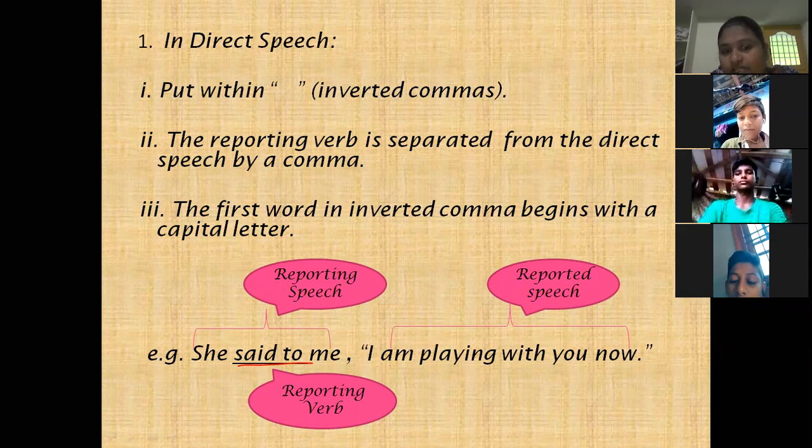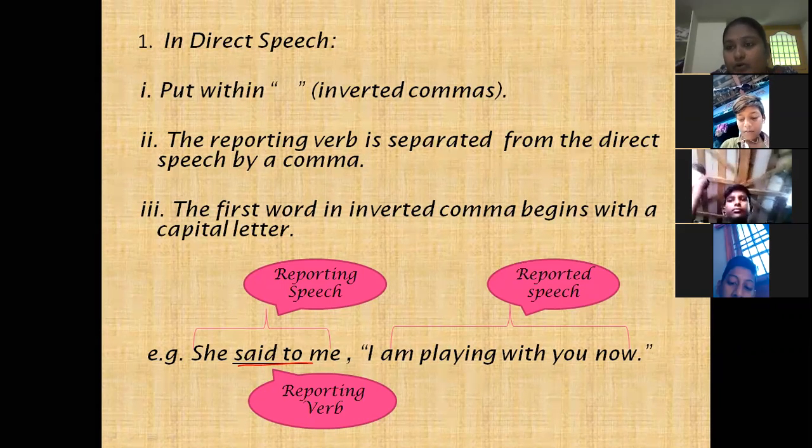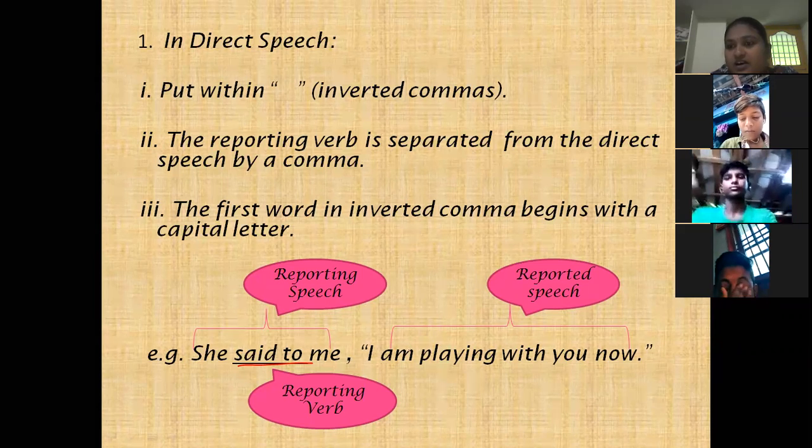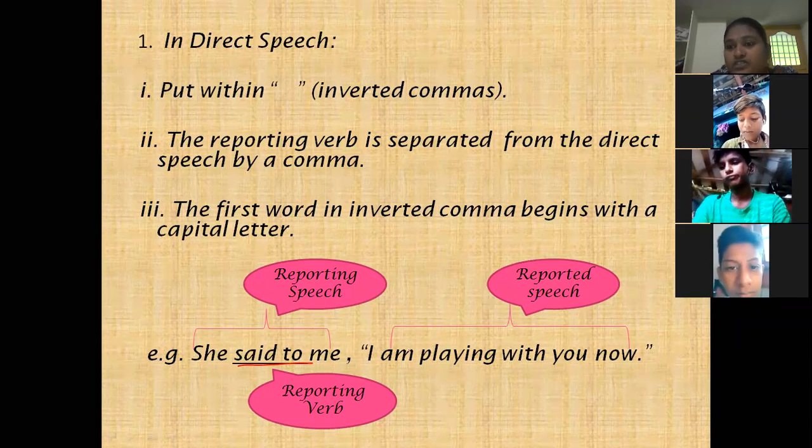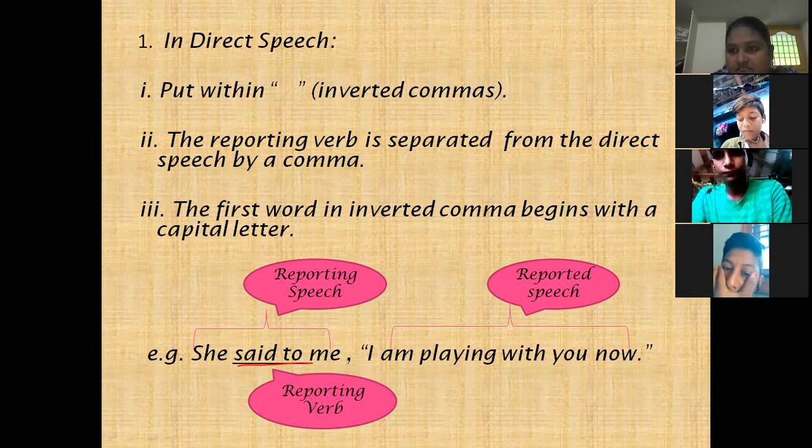A very important point is the reporting verb. The reporting verb changes according to the type of sentence, but there is no change in tense. It remains in the same tense. If it is given in past tense, it remains past tense. But only words are changed. The reporting verb is changed basing on the type of the sentence.